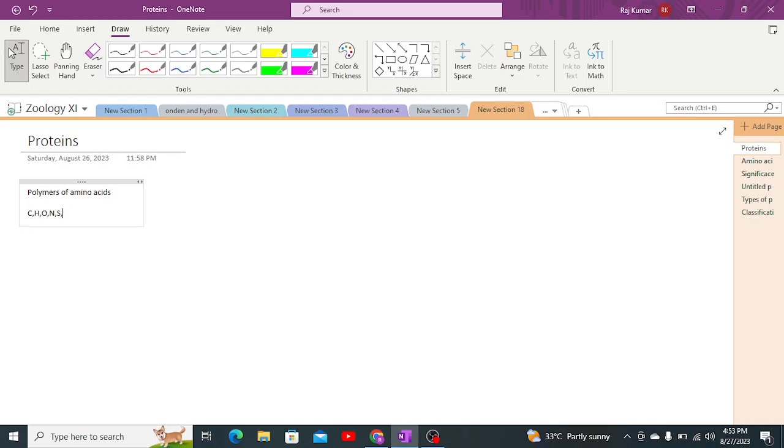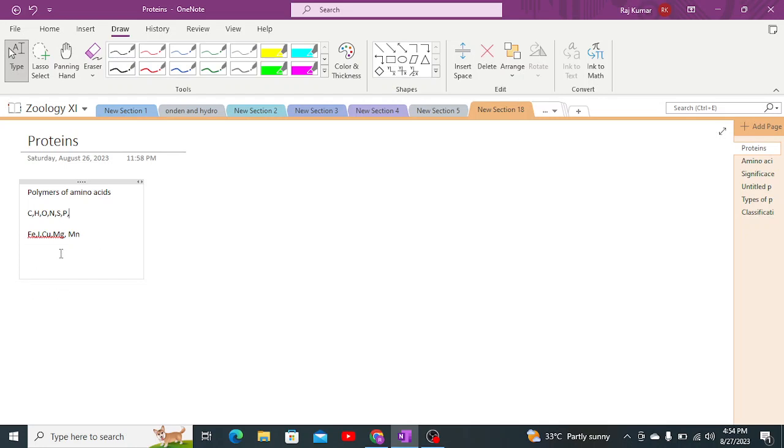sulfur, phosphorus, as well as a few quantities of iron, iodine, copper, magnesium, and sometimes there is also the presence of manganese.